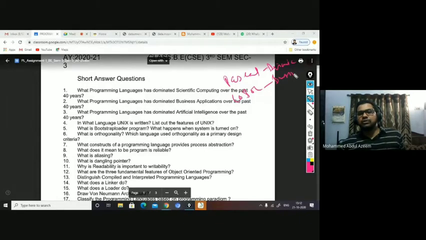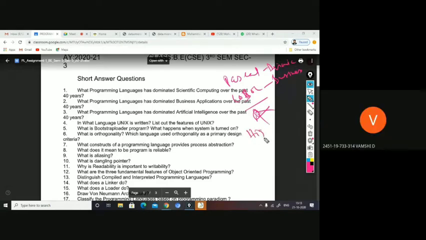COBOL for business. COBOL is the first high-level language. You must be knowing that, right? There is a difference between high level and low level. What is the difference between high level and low level? One of you can raise the answer. High-level language can be understood by humans.